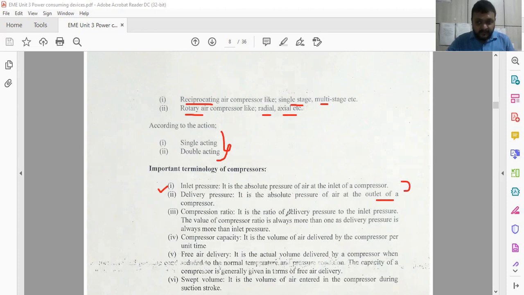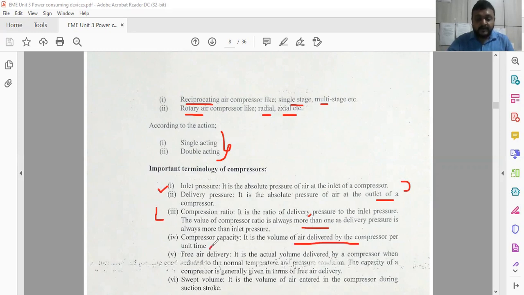Then compression ratio. Compression ratio is based on the inlet and delivery pressure. It is the ratio of delivery pressure to inlet pressure. The compression ratio is always more than 1, because the function or role of the compressor is to increase the pressure of the air. So obviously the ratio of delivery pressure to inlet pressure is always more than 1, otherwise there is no need of a compressor. Then compressor capacity is the volume of the air delivered by the compressor per unit time.